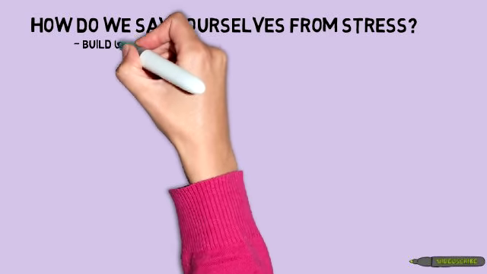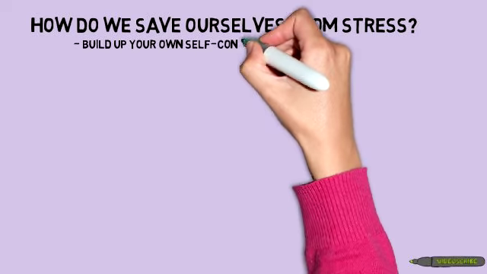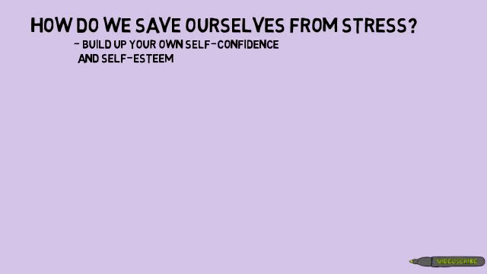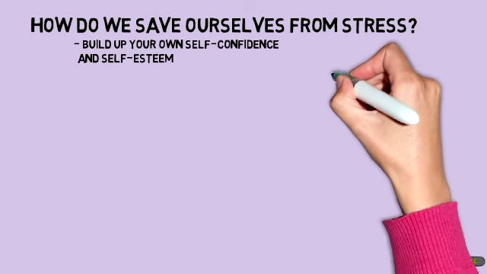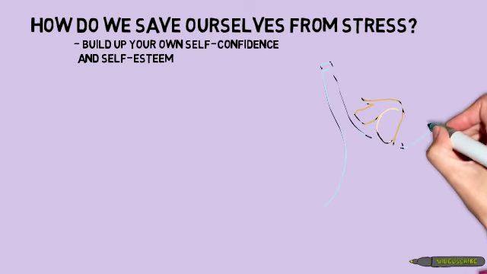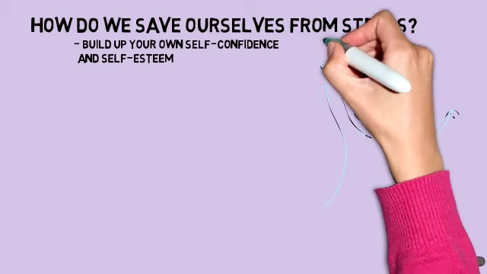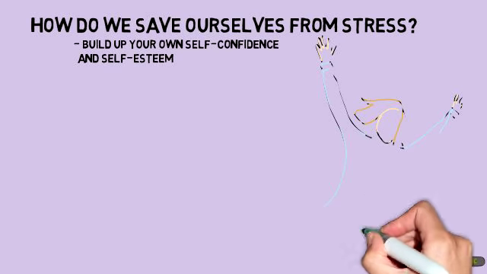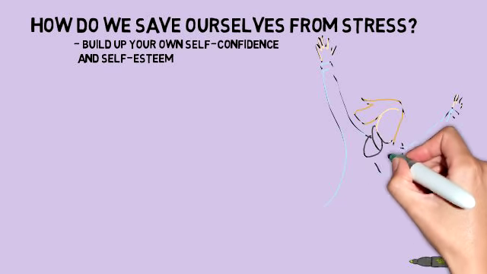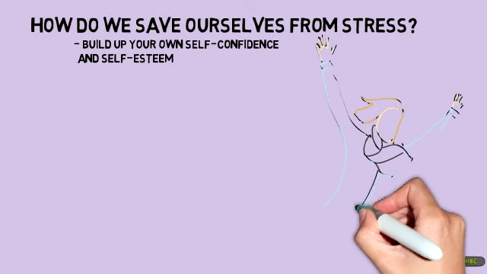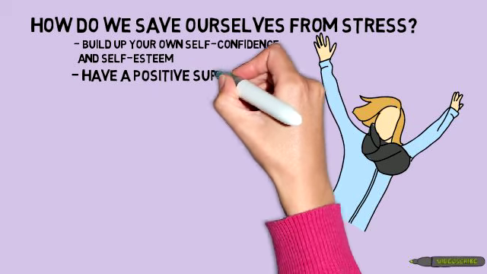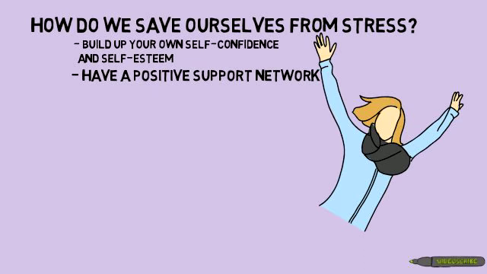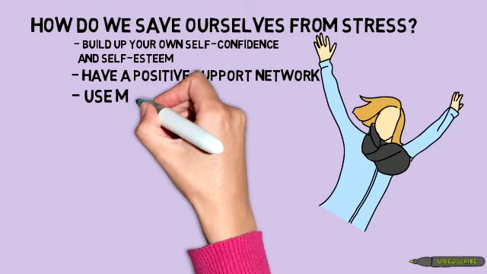You can build up your self-confidence and your self-esteem. Although this doesn't seem like much, there was a case where a scientist managed to overcome ALS simply by learning to love her body unconditionally. It has been hypothesized that by learning to accept herself and her own needs, her body stopped producing stress hormones and the disease simply faded away. Another thing you can do is to have a positive support network. It has been found that individuals with a solid support network have happier and healthier lives.